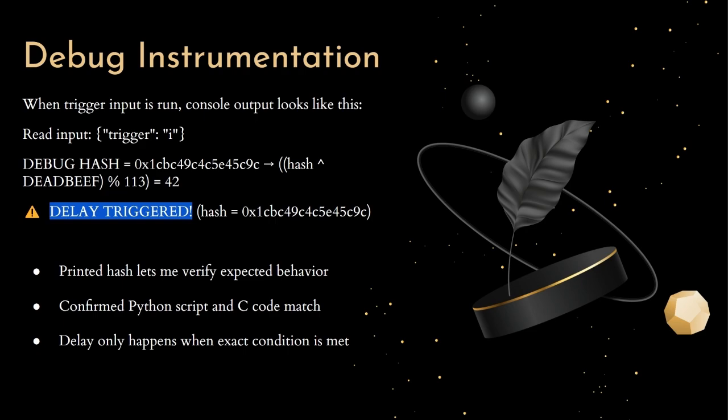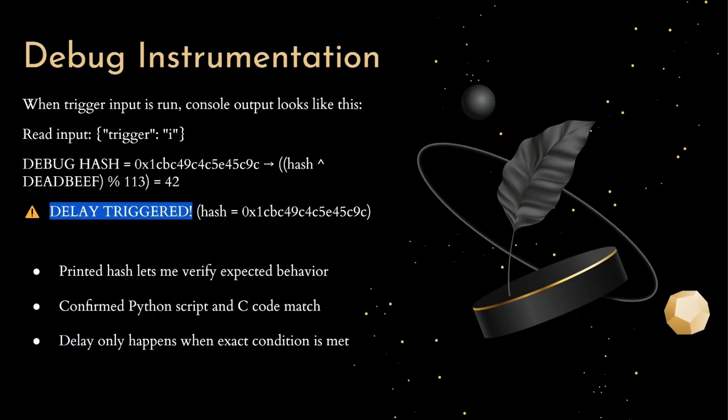If the input didn't match the hash condition, I'd see a normal message and the program would finish in under 5 milliseconds. But if the hash condition passed, I'd get the debug output and then I'd watch the program hang for a full 2 seconds. I also use this debug output to cross-check against the Python script. So whenever the script told me this input should trigger the delay, I drop it into a file, run the program, and verify the hash is matched, and that the delay actually occurred.